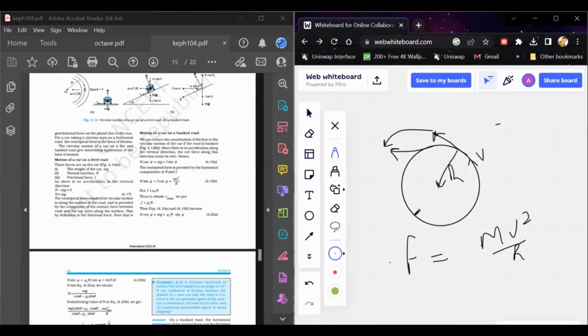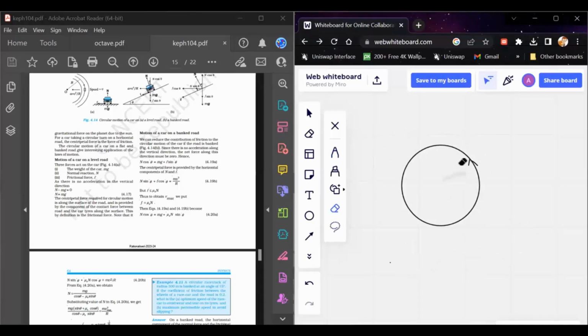So this is basically the case when the object is moving with uniform velocity, but this might also change if there is some acceleration also on a circular track. So basically, then there are two forces at that moment. One is the centripetal force, and the other is your tangential force that helps in changing the velocity along the track. Okay. So that is about circular motion, and we'll see more about this while solving the problems. So this will make it more clear.